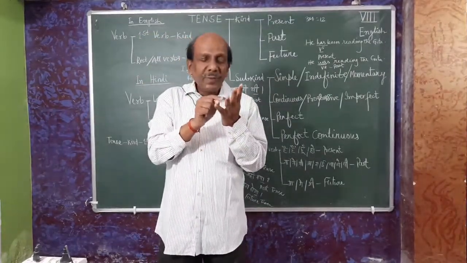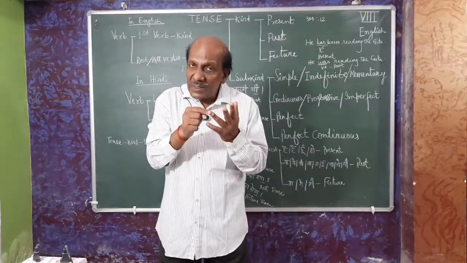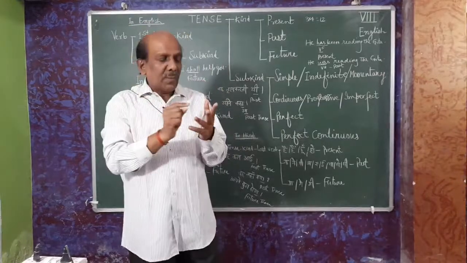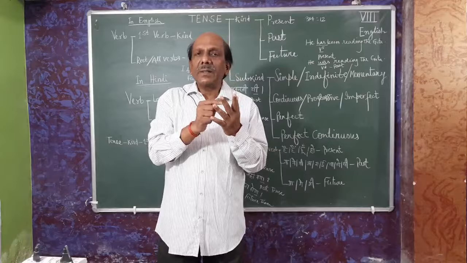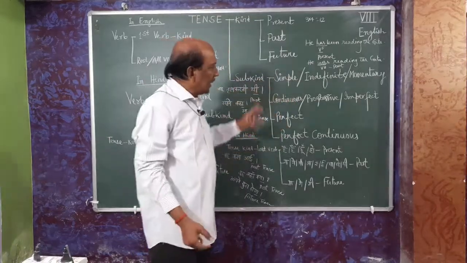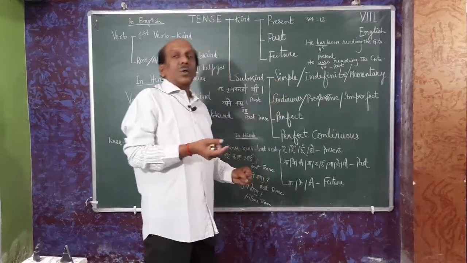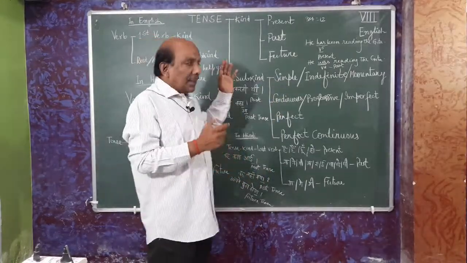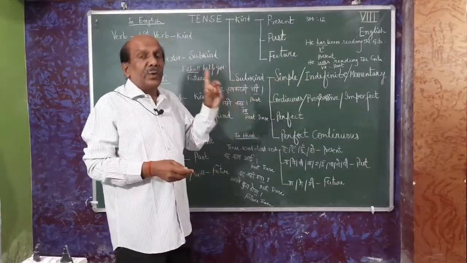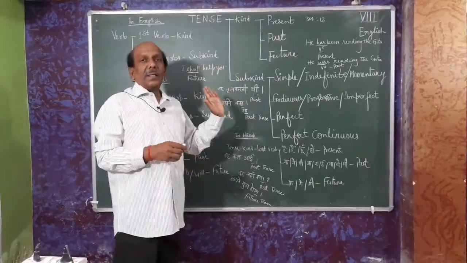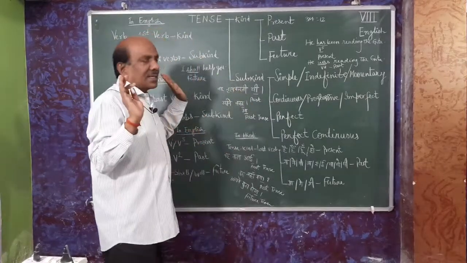Simple past, past continuous, past perfect, past perfect continuous, and in future the same way. Simple future, future continuous, future perfect, and future perfect continuous. There are some secrets, some mystery in naming also. There is a clue. Later we will study what the clues are, but at first we have to recognize tense easily. Now you can recognize the kind of tense easily.